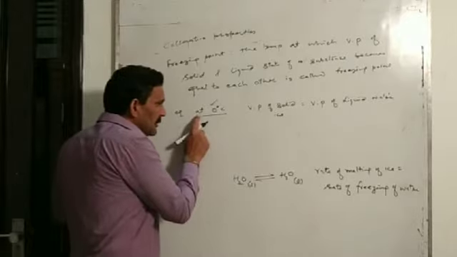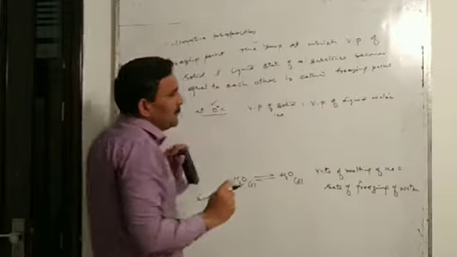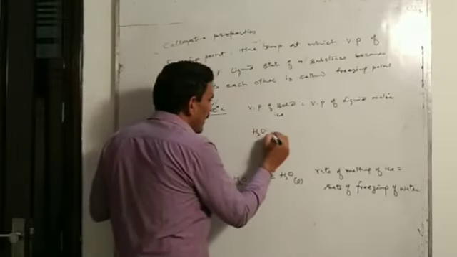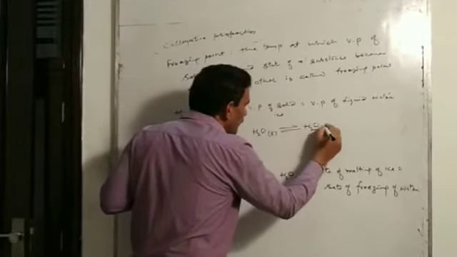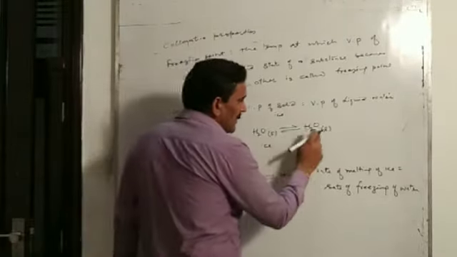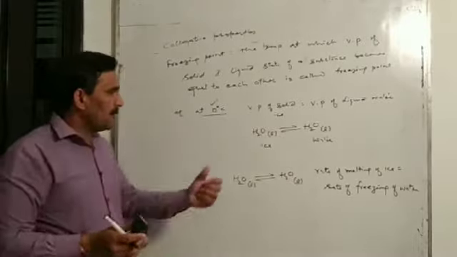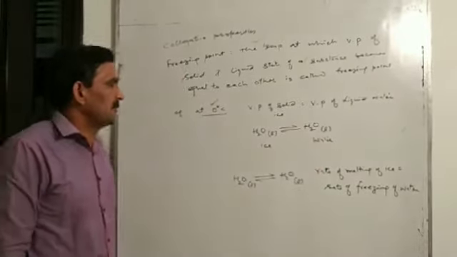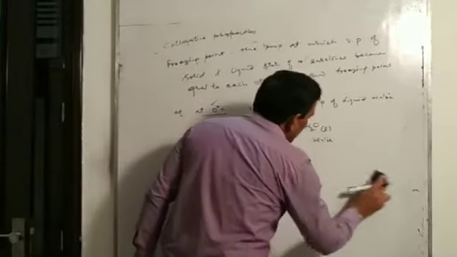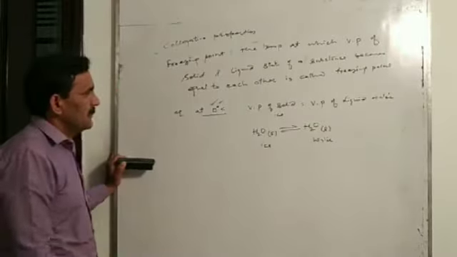Again I will repeat, at 0 degree Celsius temperature, vapor pressure of ice is equal to vapor pressure of liquid water, and at this temperature, ice and water will be in the state of equilibrium. I have written H2O solid, that is ice, and H2O liquid, that is liquid water. And at 0 degree Celsius, the rate of melting of ice will be equal to rate of freezing of water. So this is the temperature at which ice and water will be in state of equilibrium, and it can be called freezing point of water.